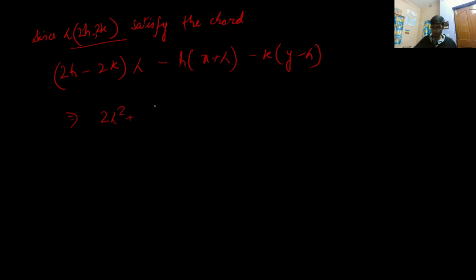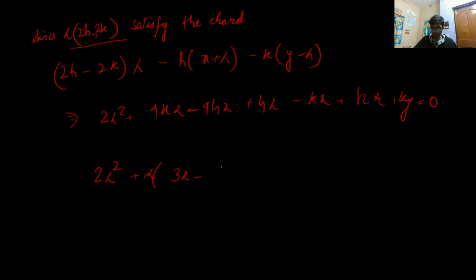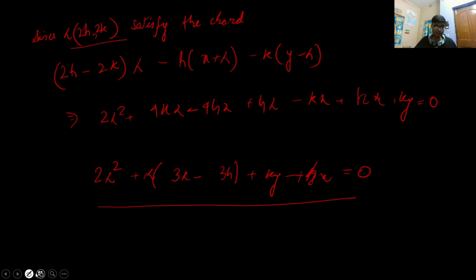This will imply 2 lambda square plus 4k lambda minus 4h lambda plus h lambda minus k lambda plus hx plus ky is equal to 0, and in doing so this will give you a quadratic in lambda. So 2 lambda whole square plus lambda multiplied with 3k minus 3h plus ky plus h into x is equal to 0. So as you can see, this is a quadratic equation.